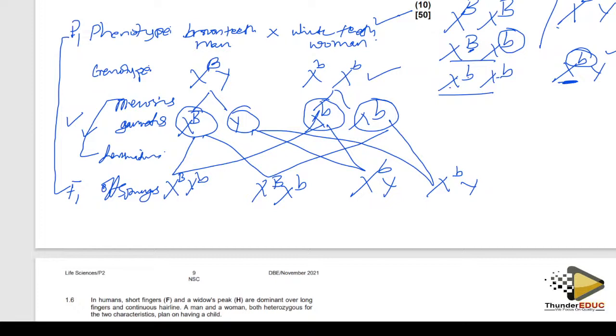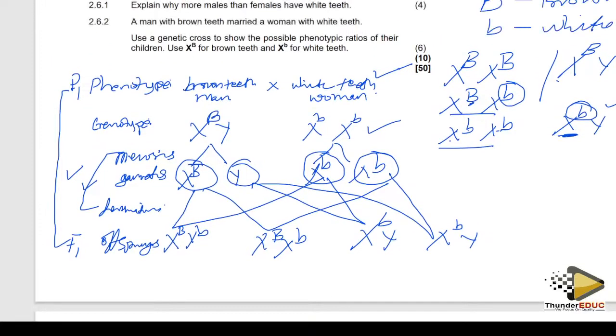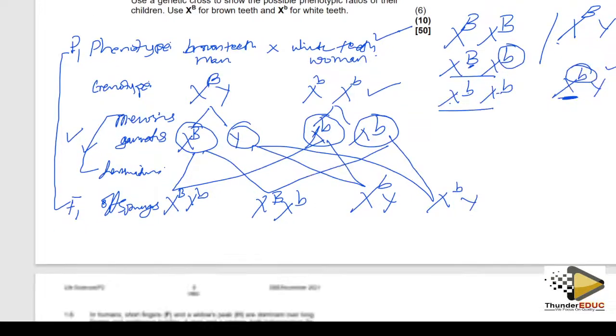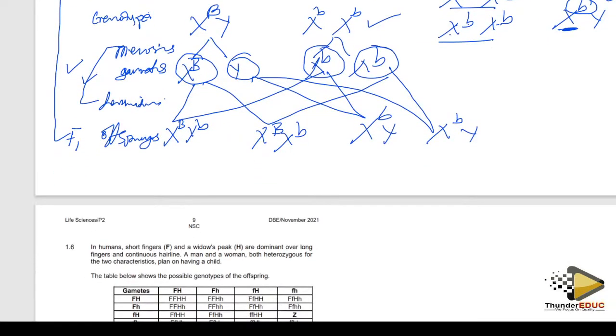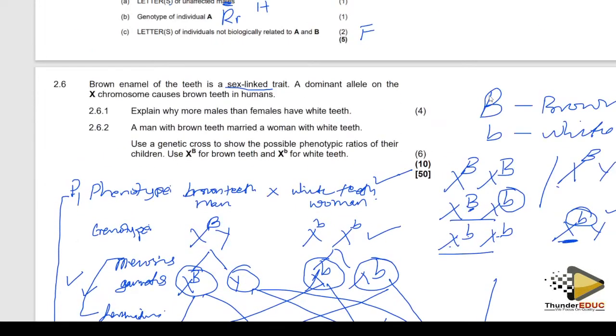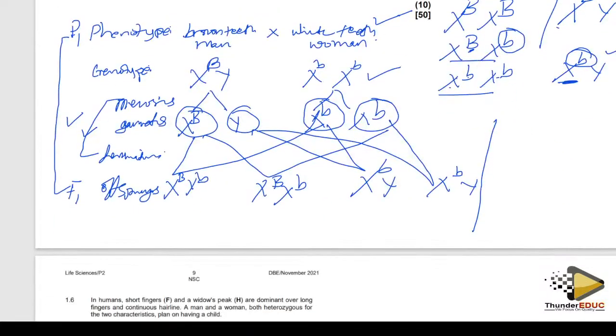Let's continue. What was the question saying? Use the genetic cross to show the possible genotypic ratio of their children. Now, I need to find out the phenotype of these individuals.